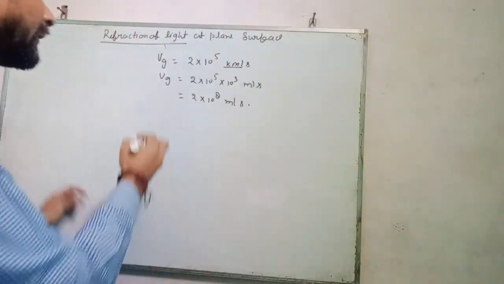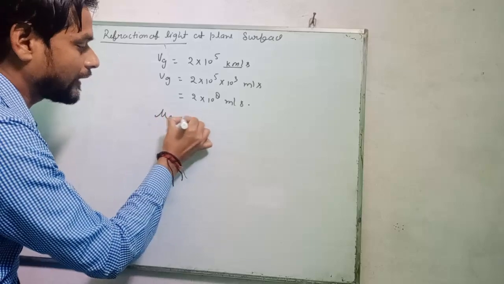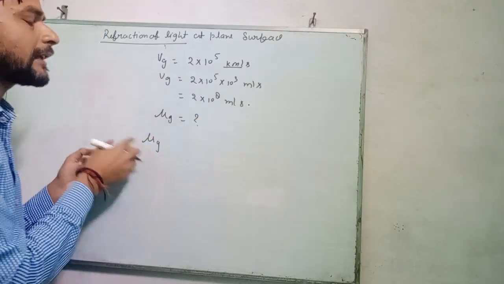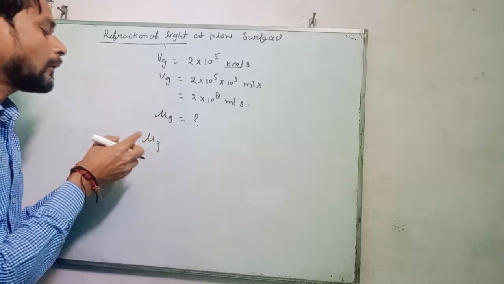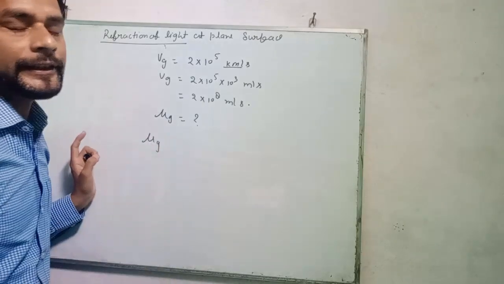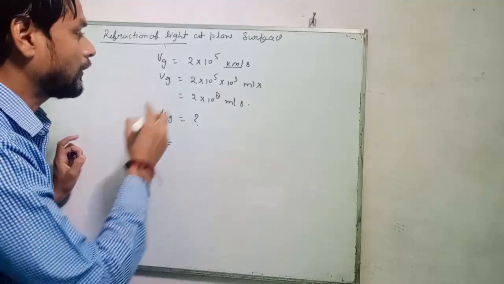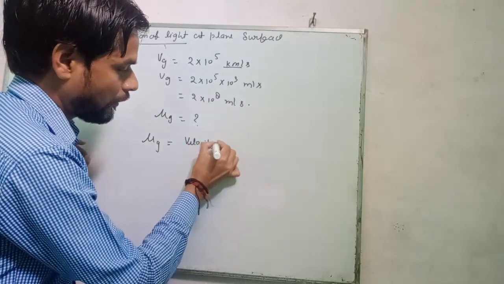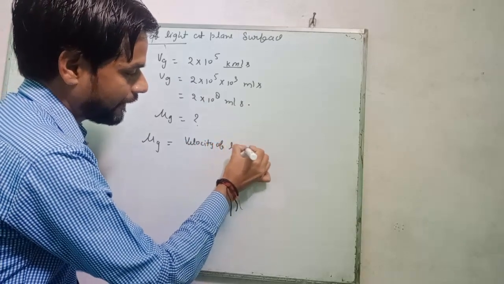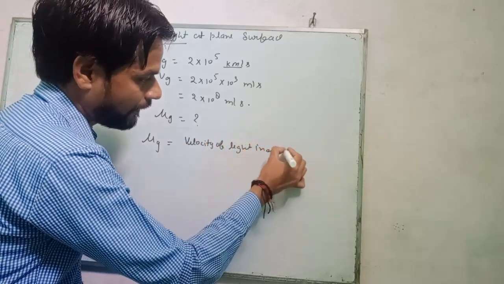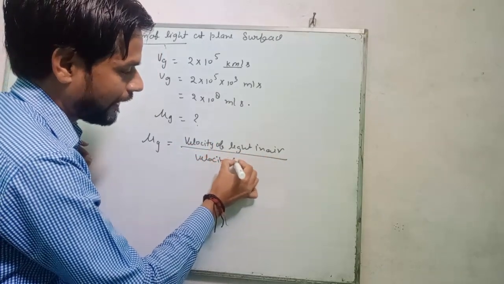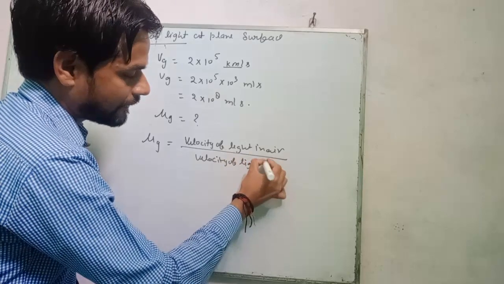What is the refractive index of glass with respect to air? The formula is velocity of light in air upon velocity of light in glass.